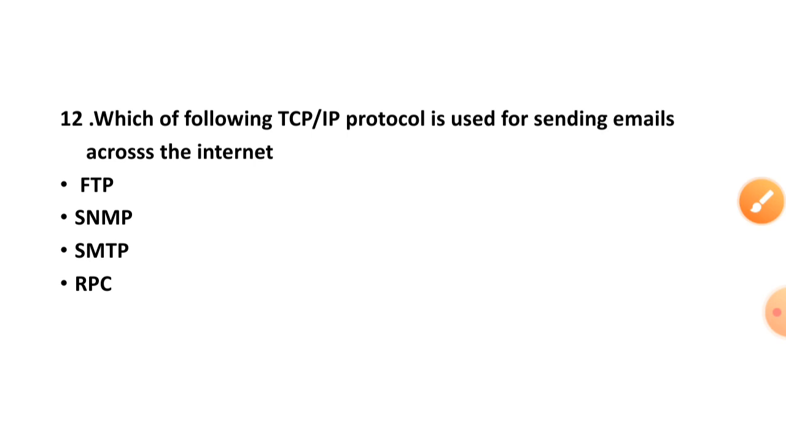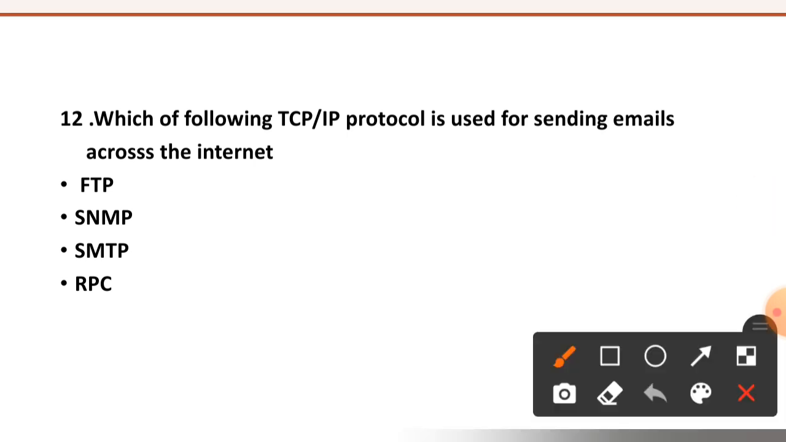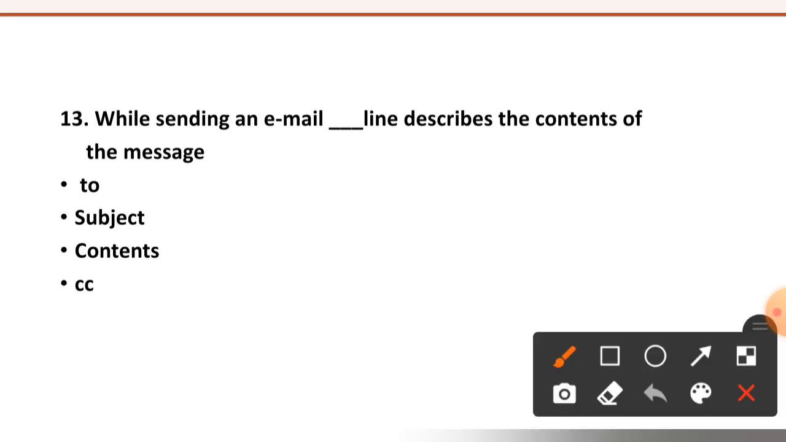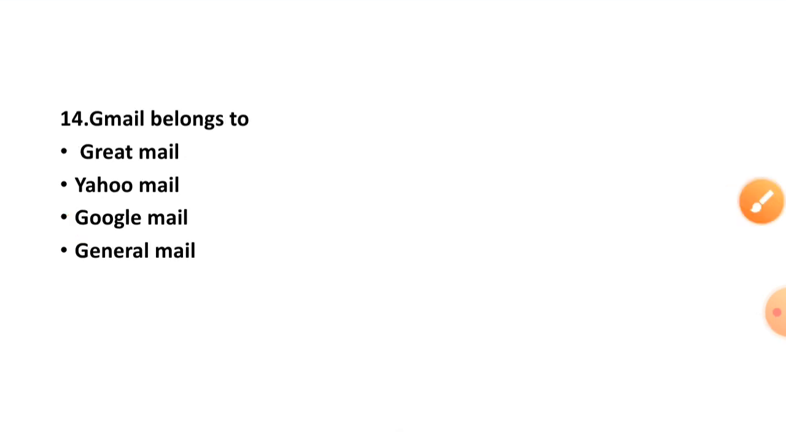Question number 12 is, which of the following TCP/IP protocol is used for sending emails across the internet? FTP, SNMP, SMTP and RPC. Third is the right option, SMTP. What is the full form of SMTP? We will see in the coming MCQ. See here question number 13. While sending an email, dash line describes the contents of the message: to, subject, contents or CC. 4 options are given. The right option is option number 2, subject.